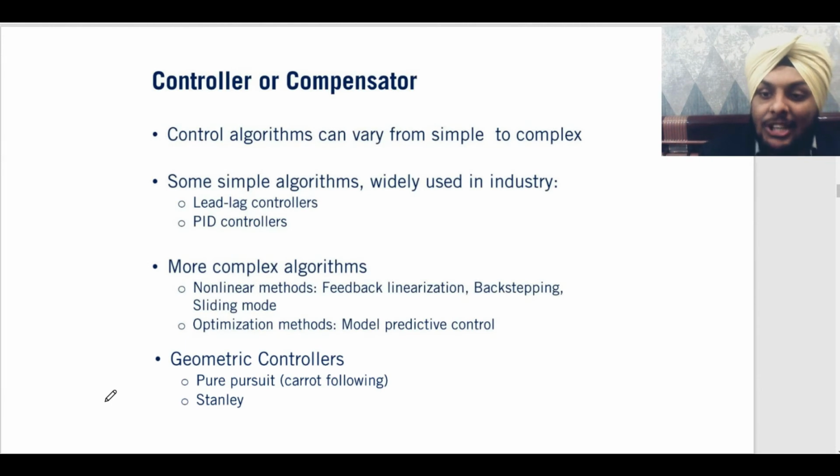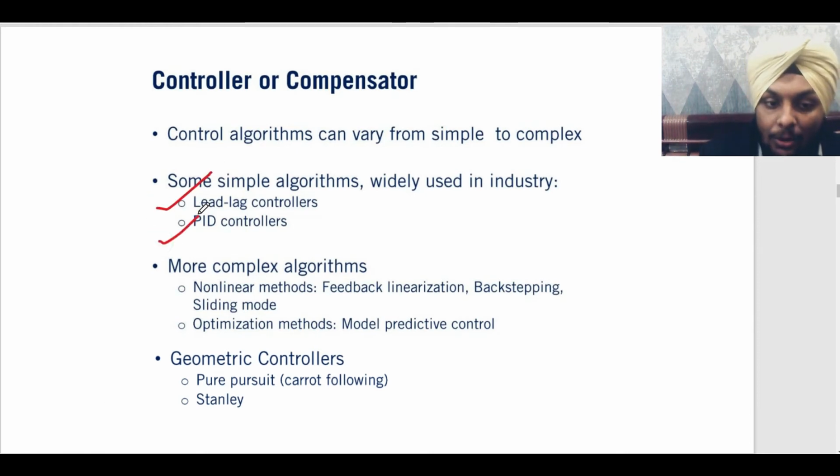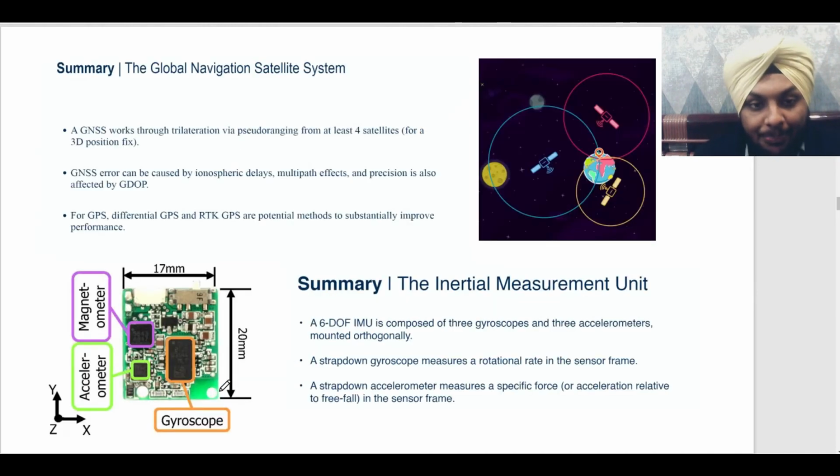There are various control mechanisms we use, and many of you might have encountered them if you have studied robotics, including lead-lag controller, PID controller, proportional integral derivative controllers, pure pursuit, Stanley controllers. Do try to look them up on the internet if you want to study more. Right?